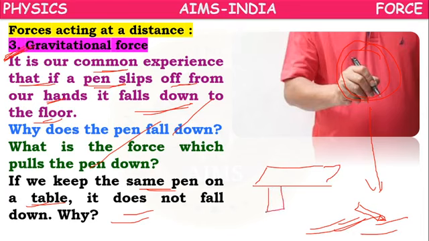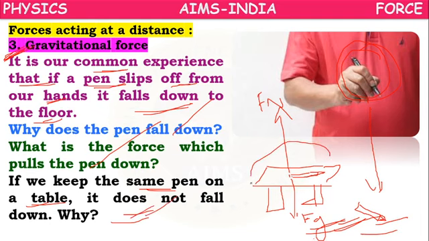When the pen is kept on the table, as we have already discussed, it is acted on by the gravitational force downward, but the normal force by the table acts upward. Both are equal. So that's why the pen will not fall down. In that condition also we have gravitational force, but the normal force is balancing the gravitational force.